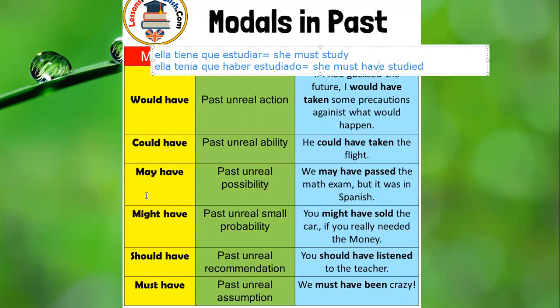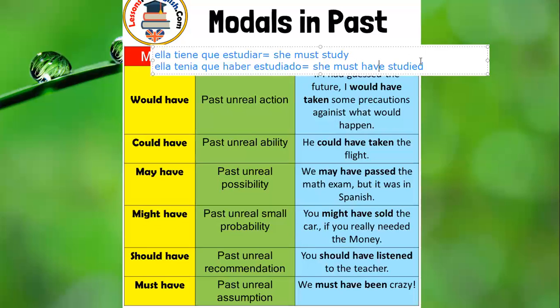So, like in this case, may, podría, for instance: we may have passed the math exam. Might, so podría is the same, and may. Might have is the past participle. You might have sold the car. This is the structure that we have.